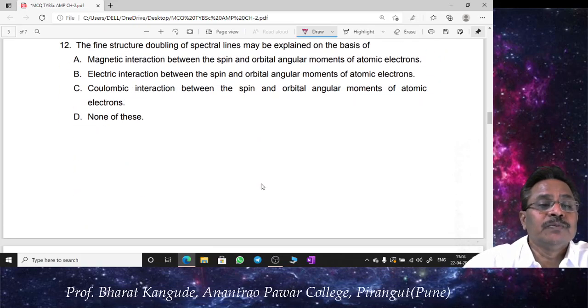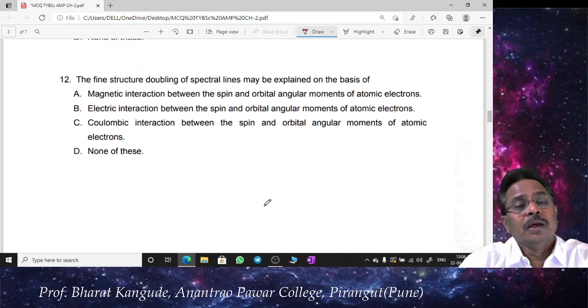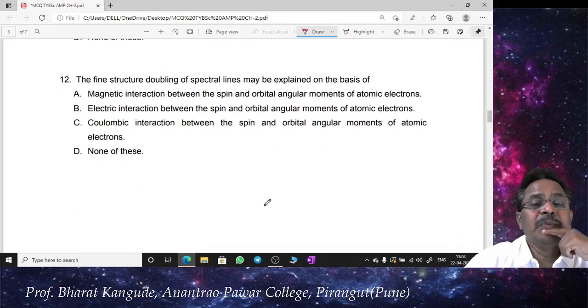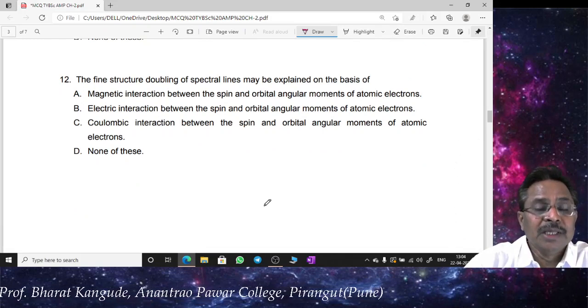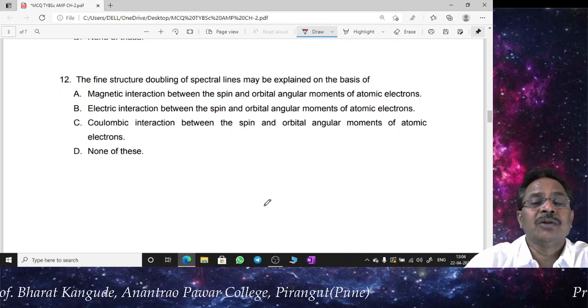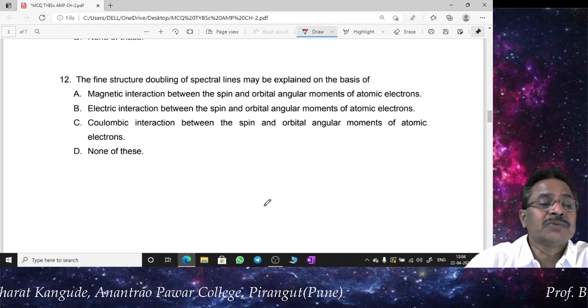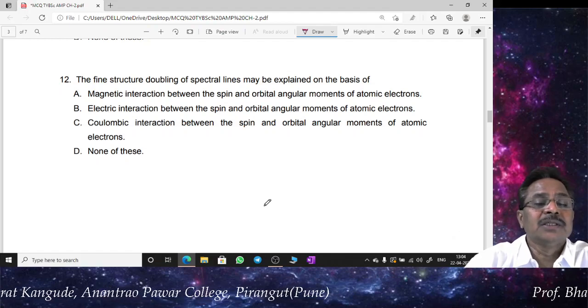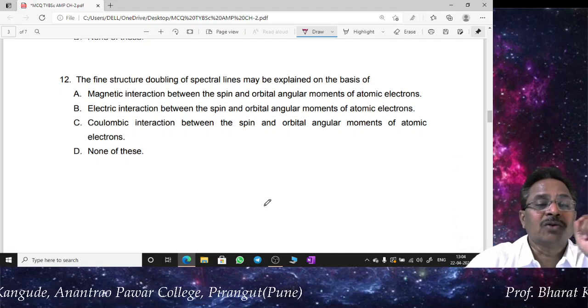Then question 12, the fine structure doubling of spectral lines may be explained on the basis of. Fine structure doubling of the spectral line may be explained on the basis of. Let's first read the options. First one is magnetic interaction between the spin and orbital angular momentum of atomic electrons.